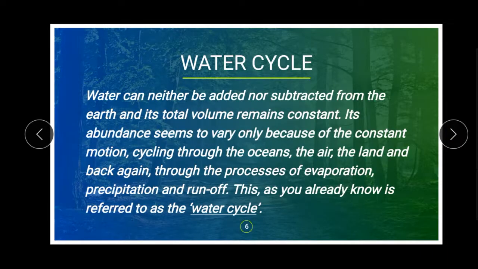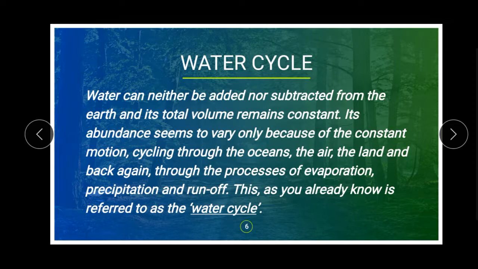Next, water cycle. So what is the water cycle? Any idea, children? You have learned this topic in 7th grade. Water can neither be added to nor subtracted from the earth, and its total volume remains constant. That means water never increases or decreases. Its level remains the same every time because of the cycling process. What is the cycling process? It is the constant motion, cycling through the oceans, the air, land, and back again.